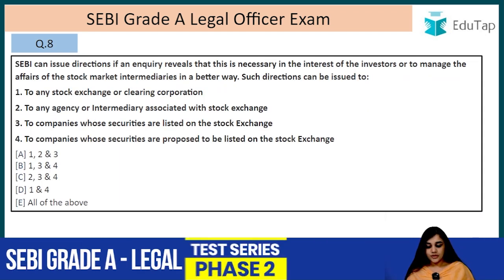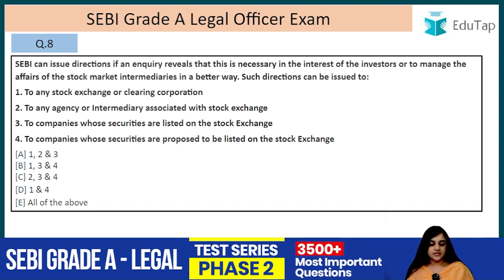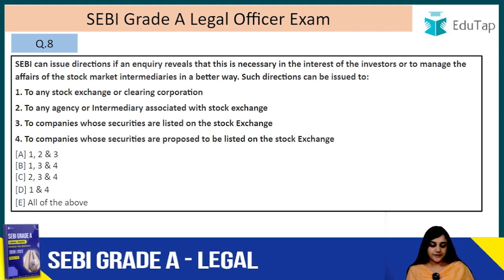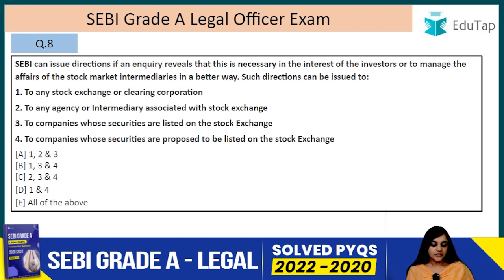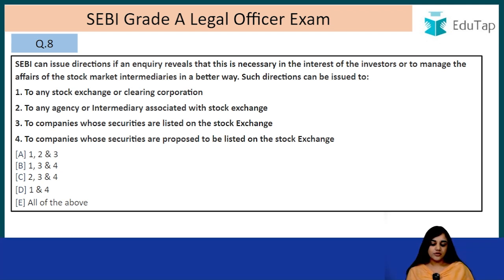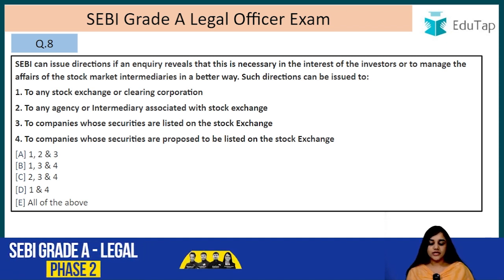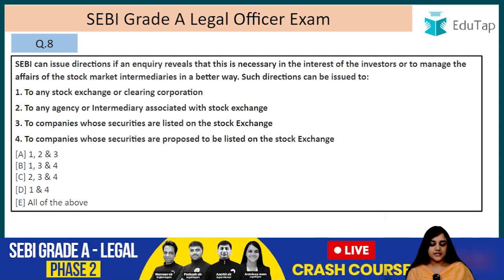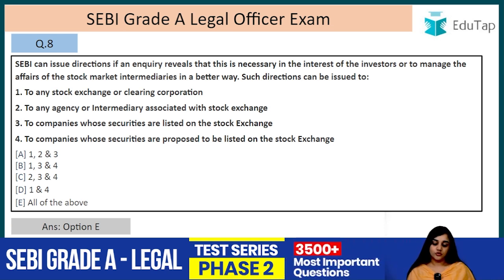Question number 8. SEBI can issue directions if an inquiry reveals that it is necessary in the interest of investors or to manage the affairs of the stock market intermediaries in a better way. Such directions can be issued to any stock exchange or clearing corporation, to any agency or intermediary associated with the stock exchange, to companies whose securities are listed on the stock exchange, or companies whose securities are proposed to be listed on the stock exchange. So the answer is E, that is all of the above. So SEBI can issue directions to all of these.